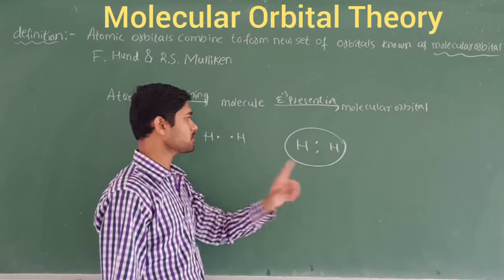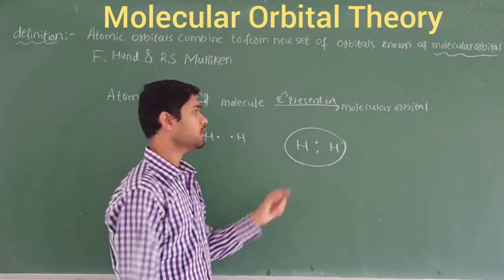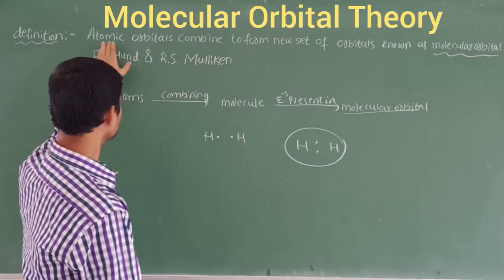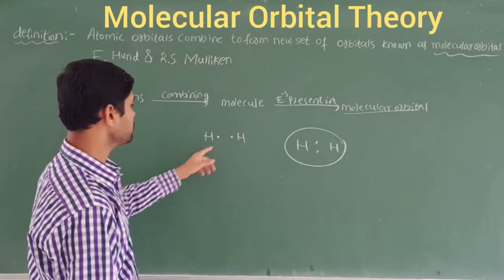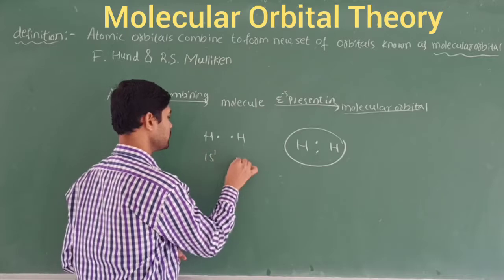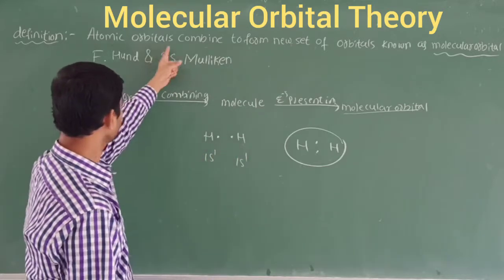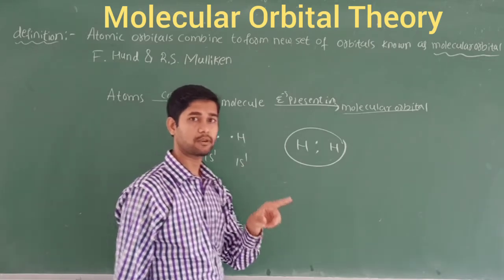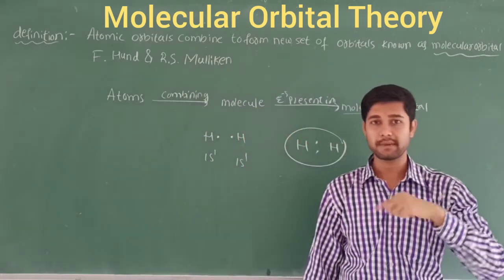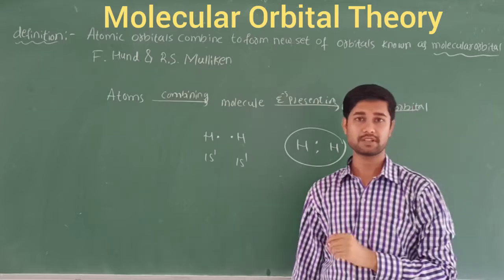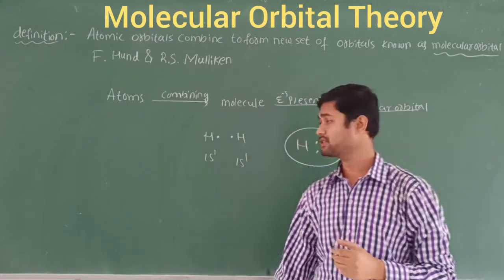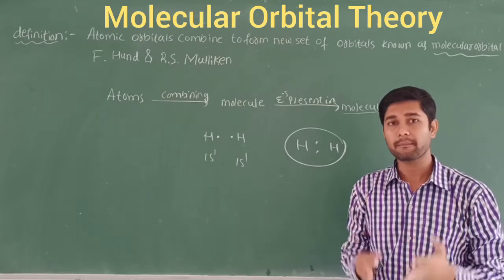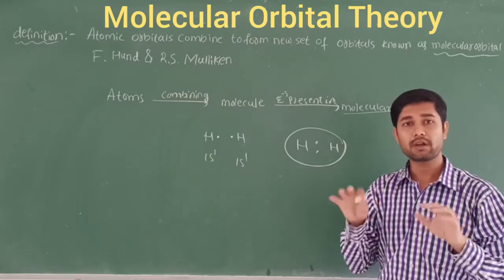And the electrons present in these orbitals of the hydrogen we are going to call the molecular orbital. The definition tells that the atomic orbitals combine. Here, orbitals means 1s1, right? These are the atomic orbitals. You know the types of atomic orbitals: s orbital means spherical shape, p means dumbbell shape, d means double dumbbell shape. These are called atomic orbitals. When these atomic orbitals are combined, we call it the molecular orbital.